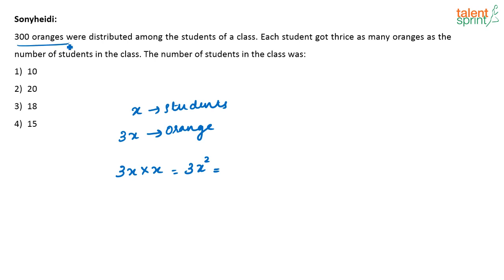I already know there are 300 oranges. This is equal to 300. So what is x? X squared is equal to 100 or x is equal to 10. Answer is option 1. Correct answer is option 1, 10.